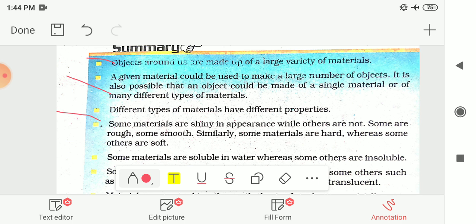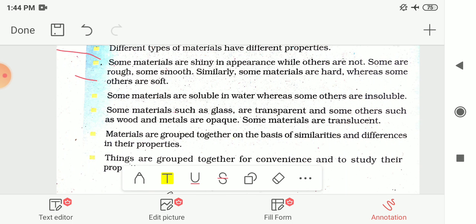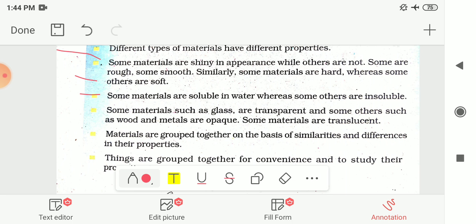And different types of materials have different properties. Some materials are shiny in appearance, while others are not, as we had seen. Some are rough and some are smooth. Similarly, some materials are hard, whereas some are soft. Some materials are soluble in water, whereas some others are insoluble.